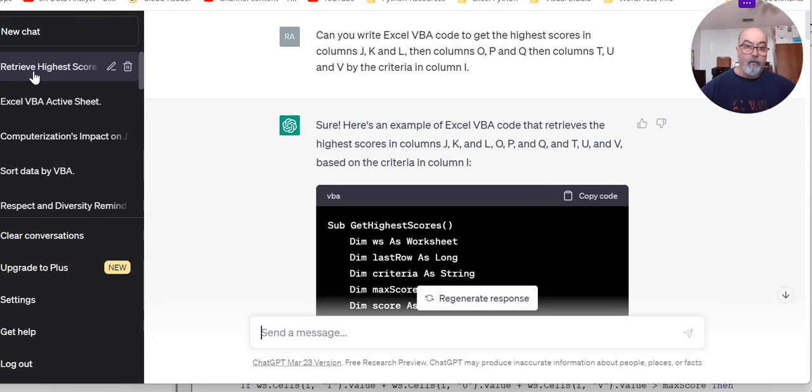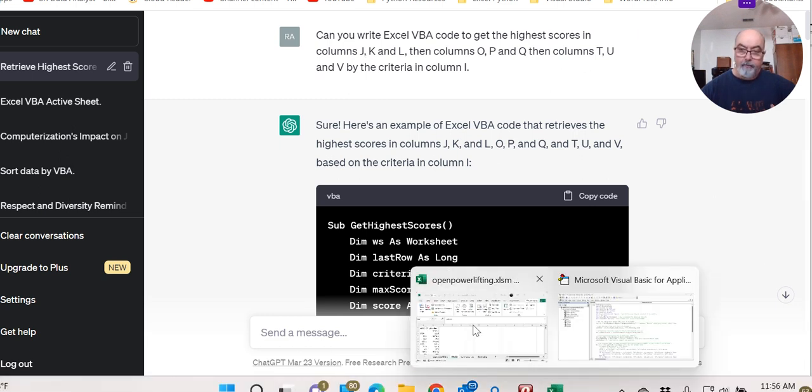And here's the way that I use ChatGPT. I started with this question. I asked ChatGPT, can you write Excel VBA code to get the highest scores in columns J, K, and L, then columns O, P, Q, then T, U, V. The reason I gave those three sets of columns, each with three columns, is that instead of looking at the totals only, I was looking at each column, going back to the data set.